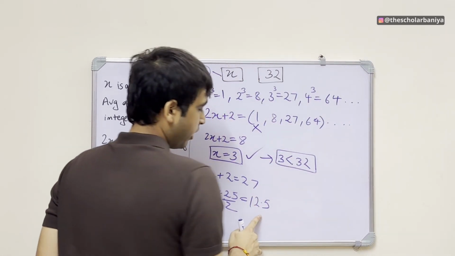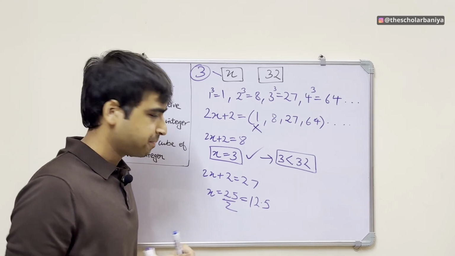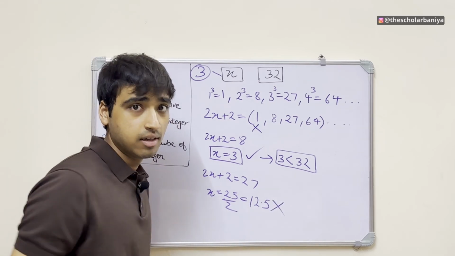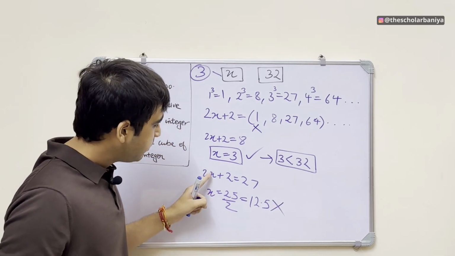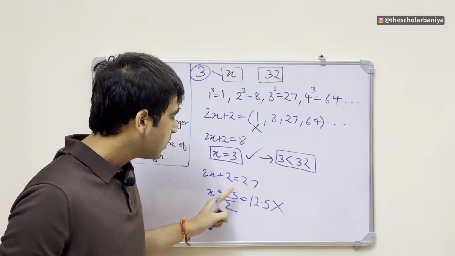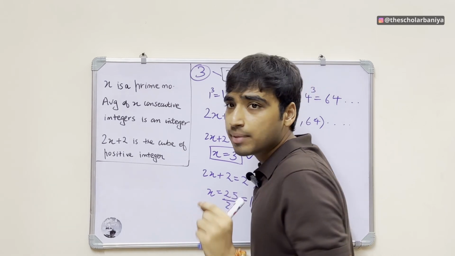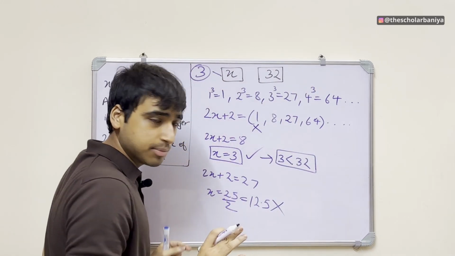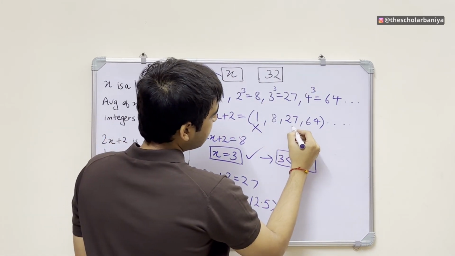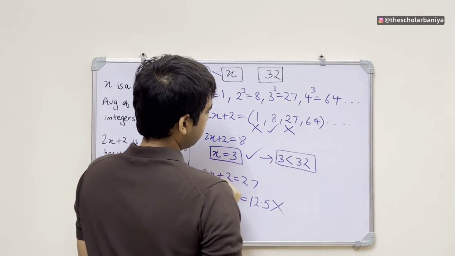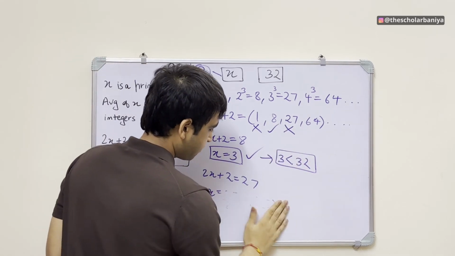Like 12.5 is not a prime number, right? So this is not a possibility. So 27 is not possible. 8 was correct, right?